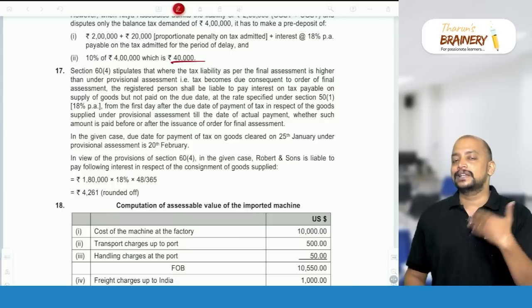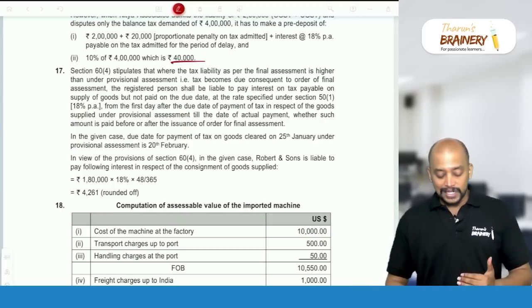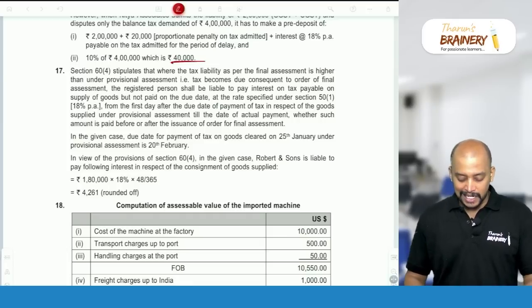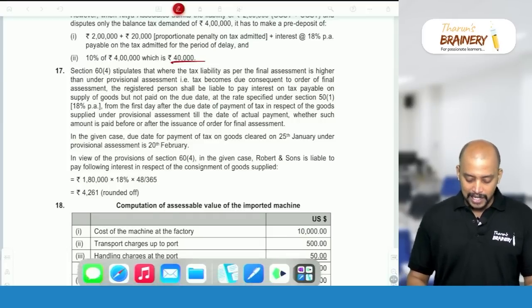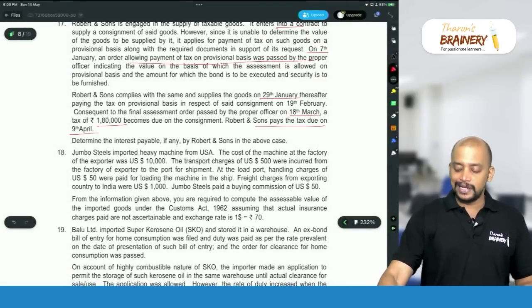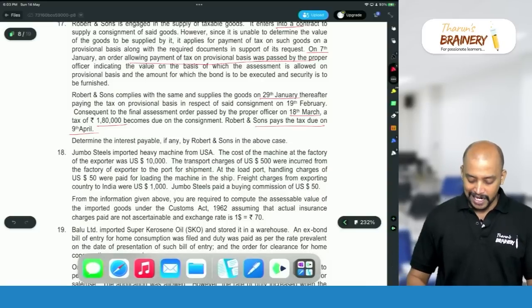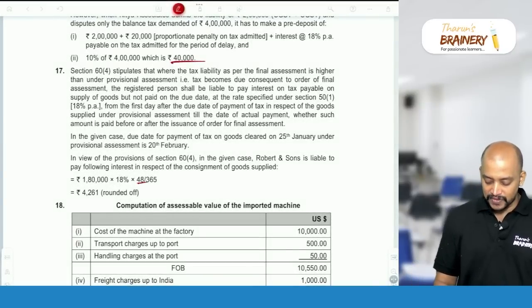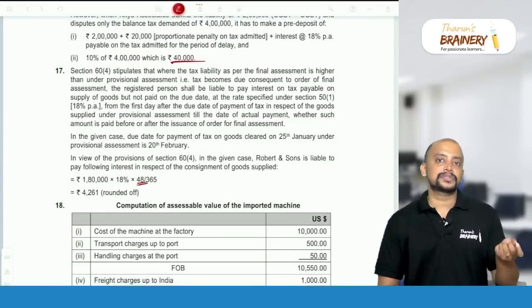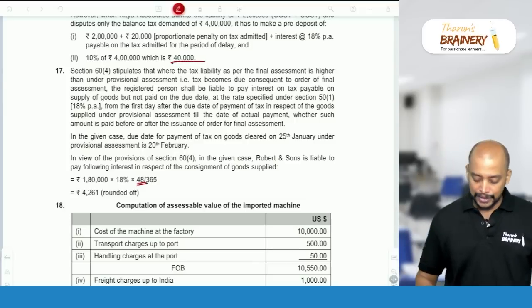20th February, because they cleared on January now. So January, 20th February. So from 21st February, what is the date on which they are making payment of 1,80,000? So 1,80,000 is being paid on 9th April. So in February, it will be 8 days. And in March, 31 days. And April, 9 days. So that will be 48 days. So we need to compute interest for 48 days on 1,80,000 into 18% into 48 by 365, 4,291 rupees.